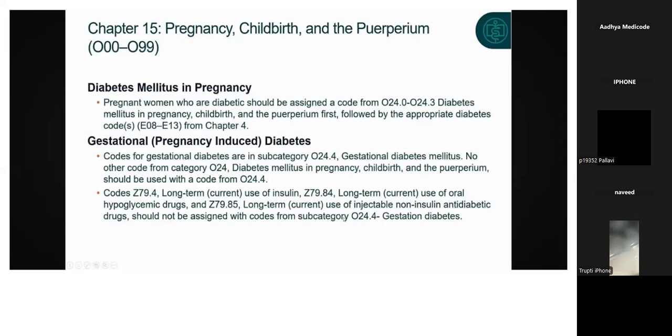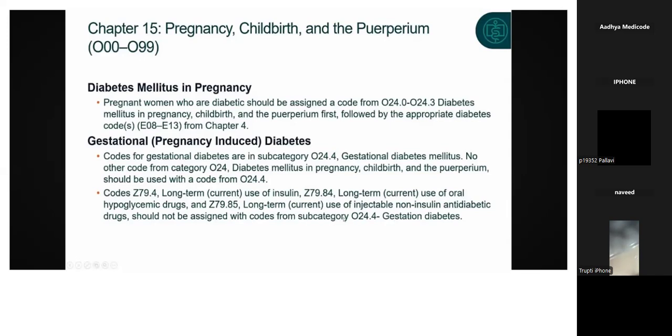So the codes are Z79.4, long term current use of insulin; Z79.84, long term use of oral hypoglycemic drugs; and Z79.85, long term use of injectable non-insulin anti-diabetic drugs. These should not be assigned with the codes from subcategory O24.4.